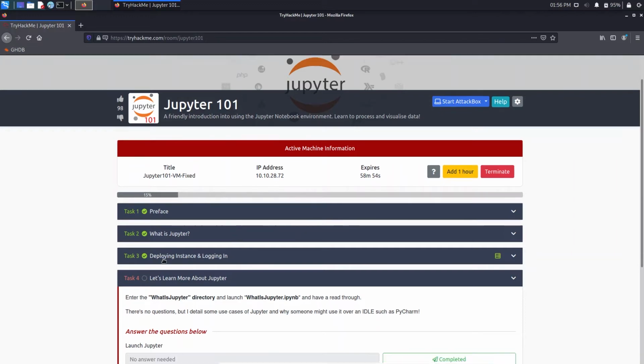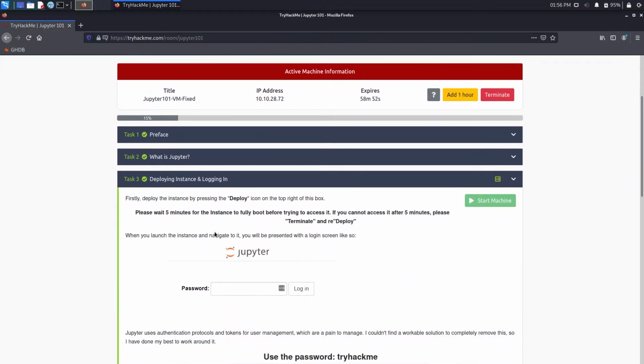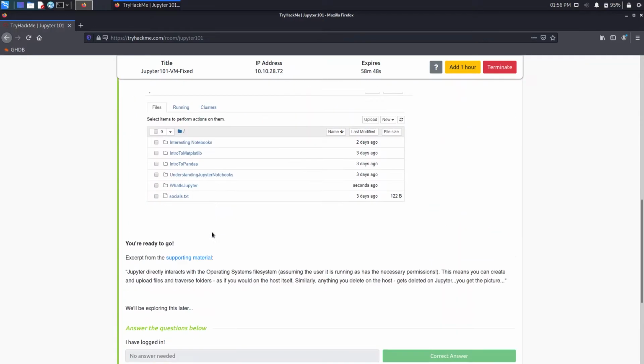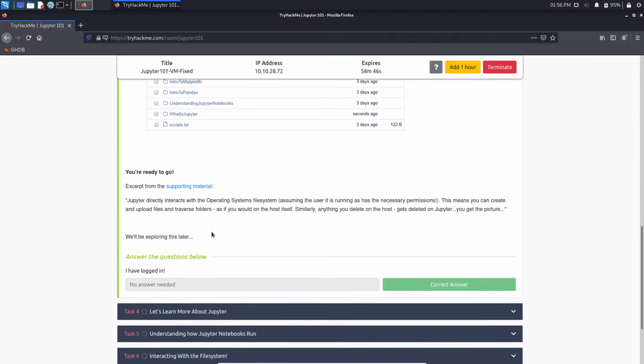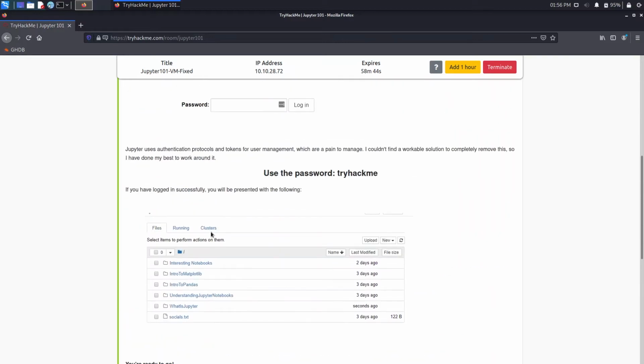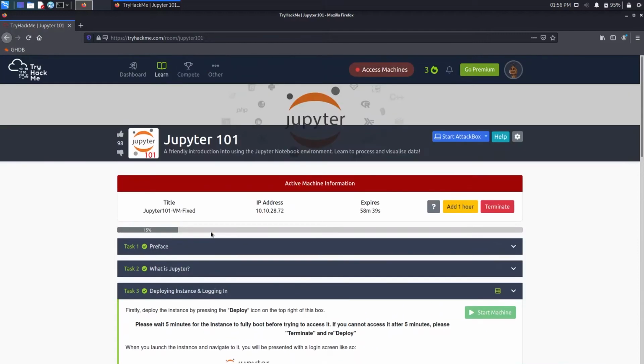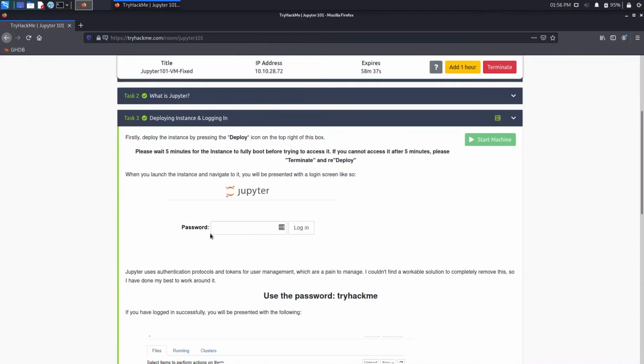We have the IP here, but how should we connect to it? First, deploy the instance by pressing the display icon on the right of this box.